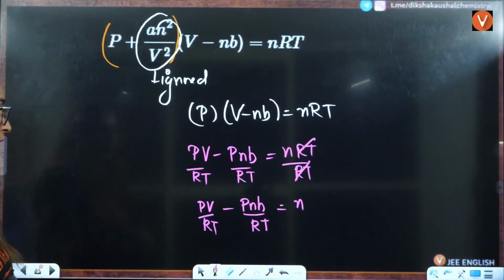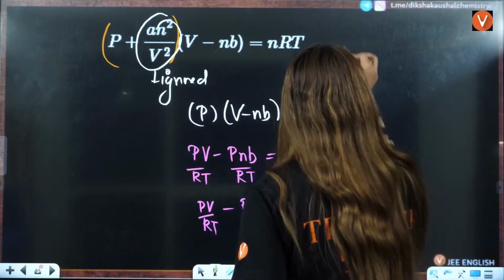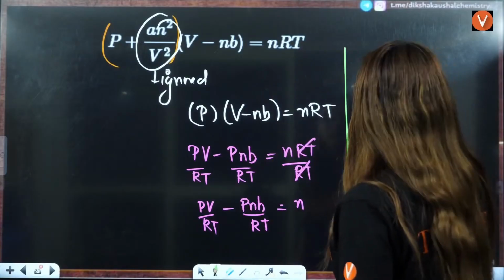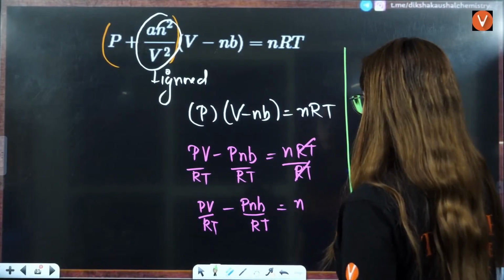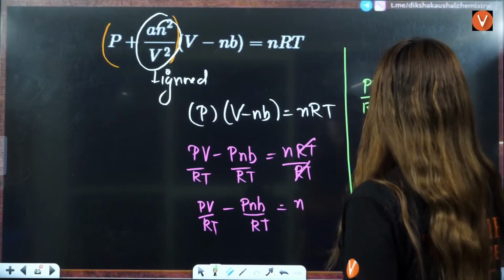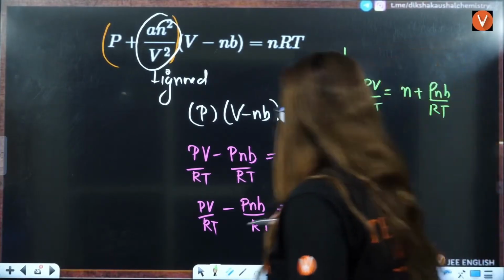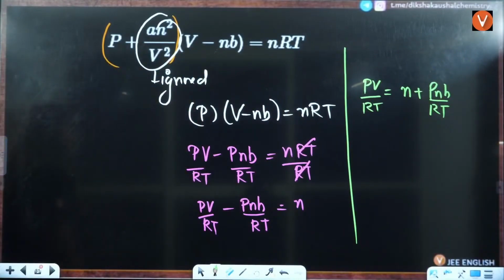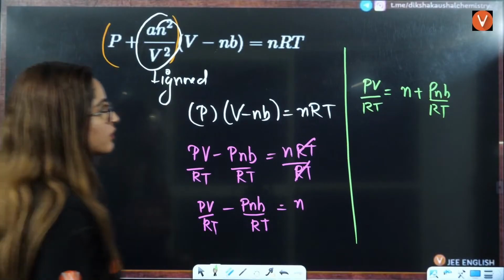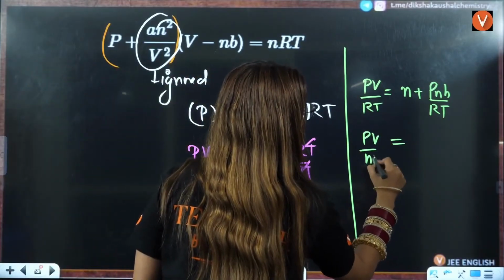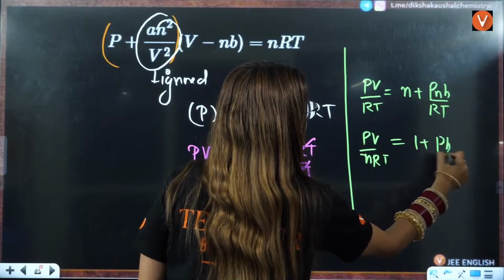Here PV by RT equals n plus Pnb by RT. I think this should give us the answer, because you can take n common, PV by nRT, then it will be 1 plus Pb by RT.